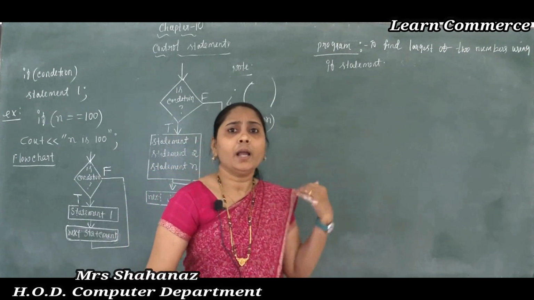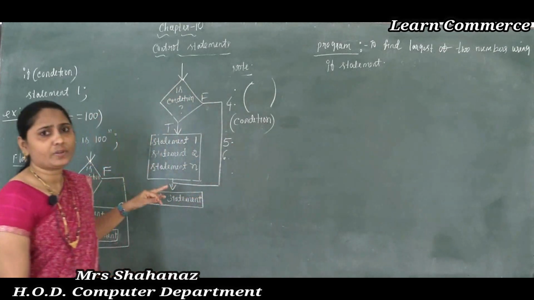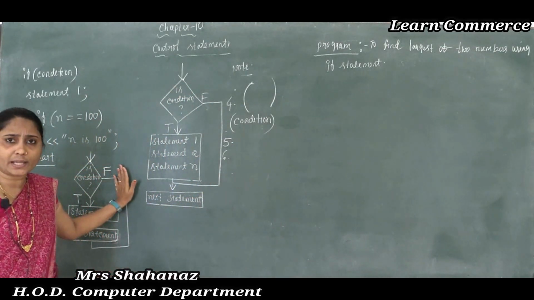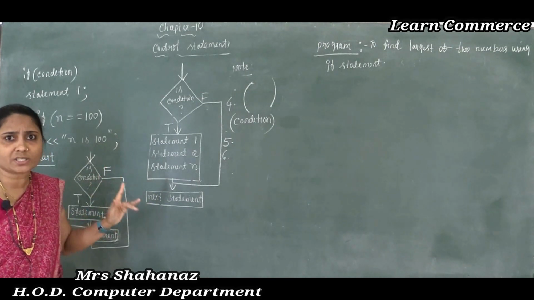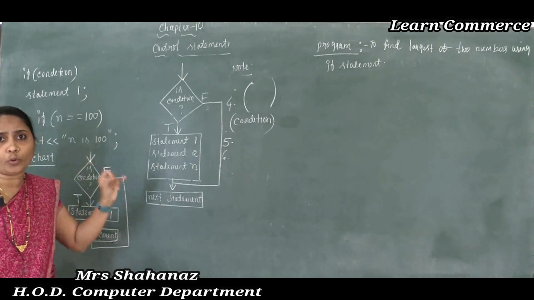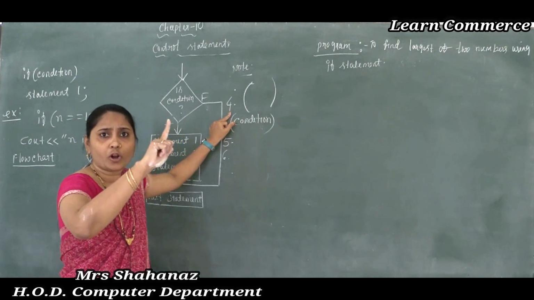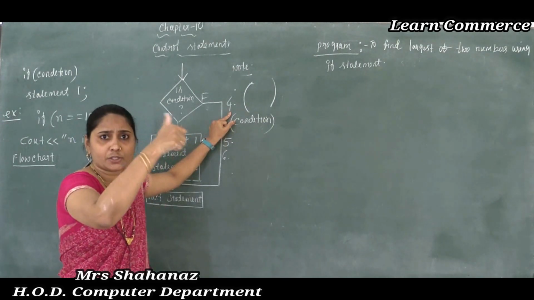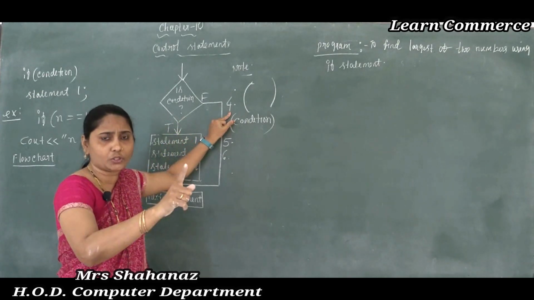So like that it is going to work in case of the simple if statement. Is this clear to everyone? Fourth point, fifth point and sixth point, totally 6 points I said, are very important notes of the simple if. As we know that true is 1, false is 0. If the result is true, statement 1 executes. If the result is false, statement 1 is not going to execute.